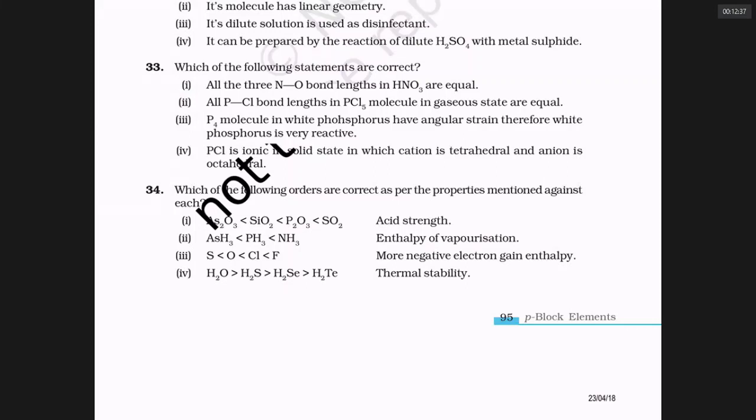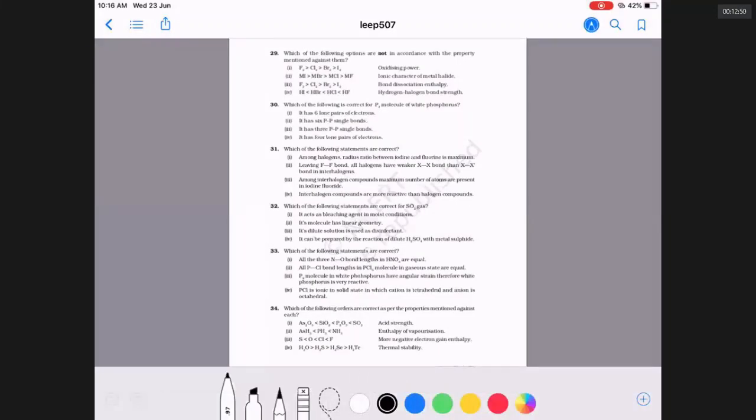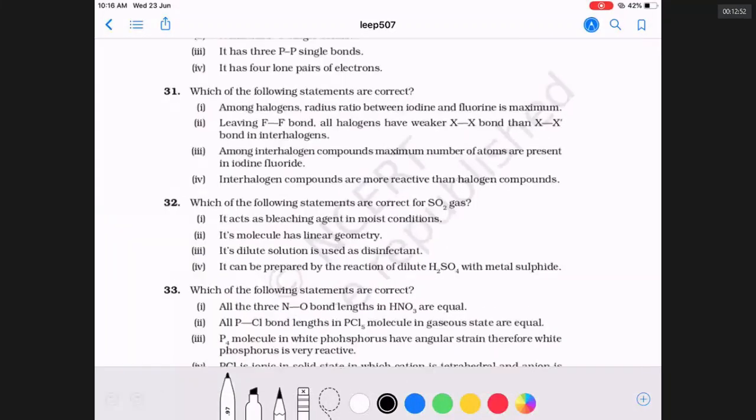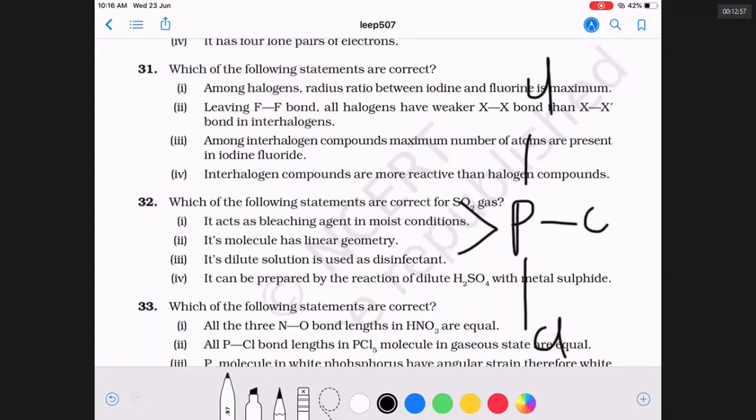All P-Cl bond lengths in PCl5 in the gaseous state are identical. Is it true or false? False, sir. You have not seen the PCl5 structure, right? It is trigonal bipyramid.